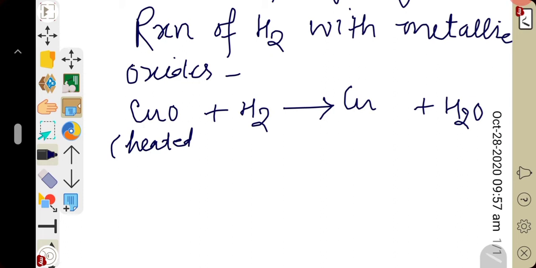So heated copper oxide, when it undergoes reaction with hydrogen, forms copper metal and water molecule. Here in this chemical reaction hydrogen is acting as a reducing agent.